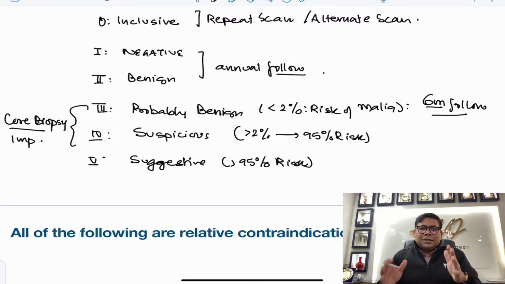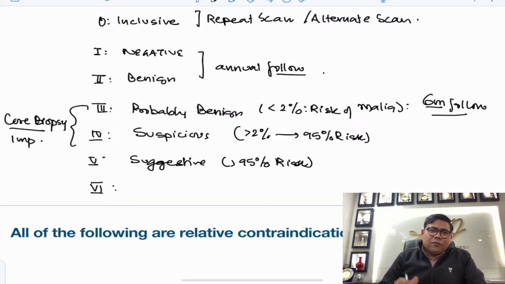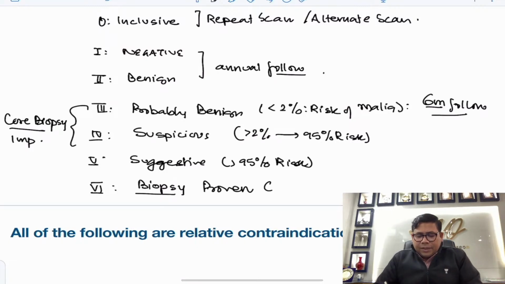You should do a scan of the opposite breast also to look for any other tumor, and confirm that there are no other tumors than those documented previously. Here you are doing the scan for an already diagnosed case, so this category is taken as biopsy-proven CA breast, and this is very important.